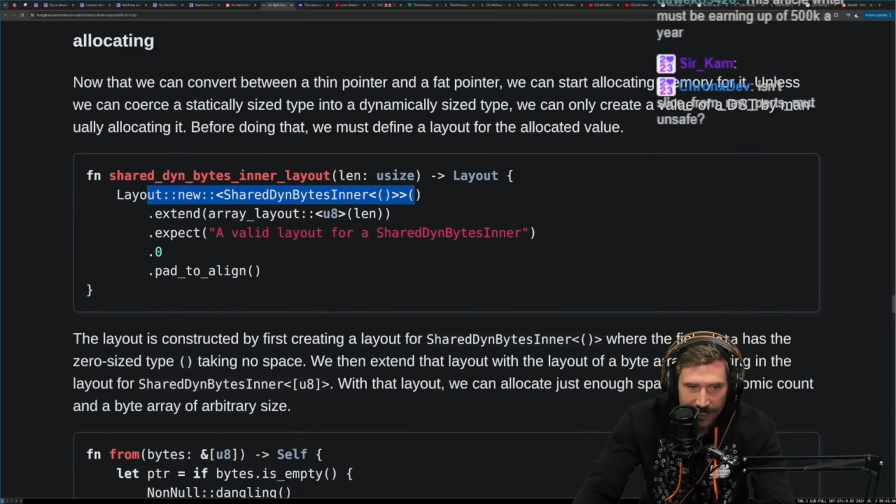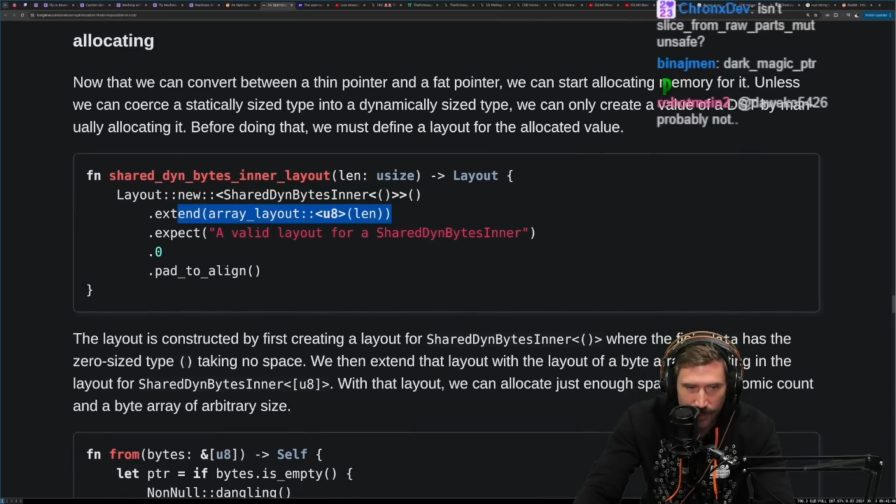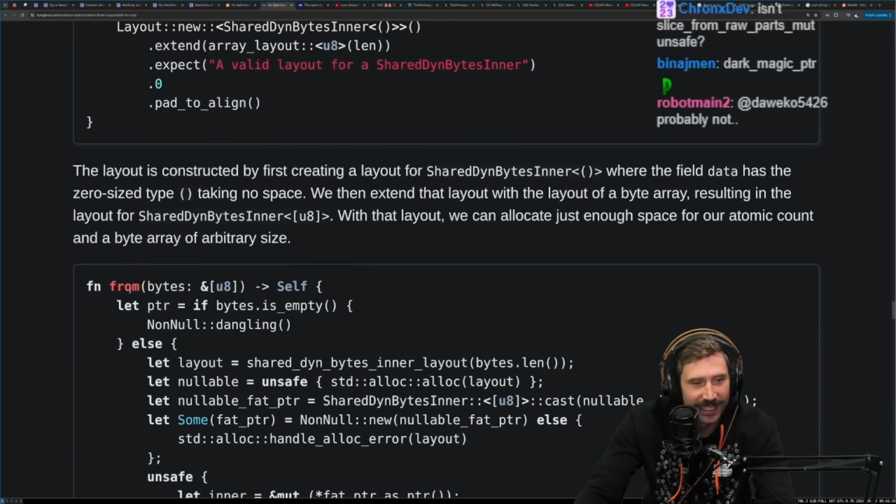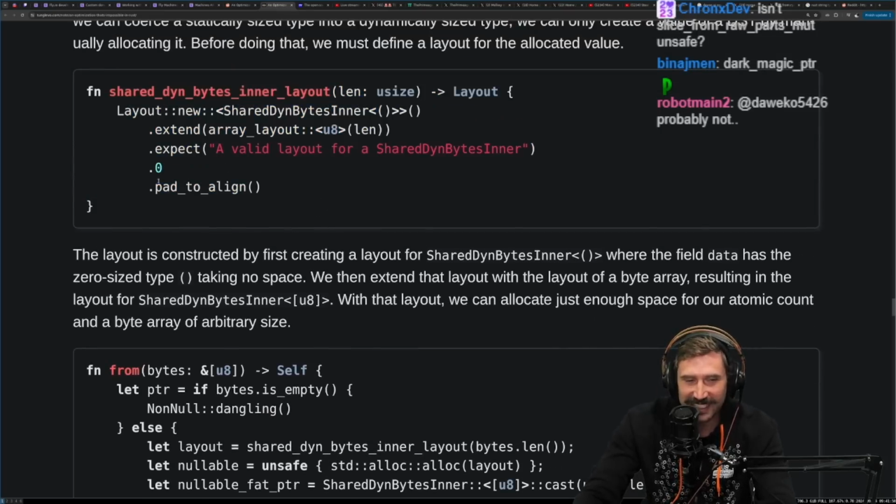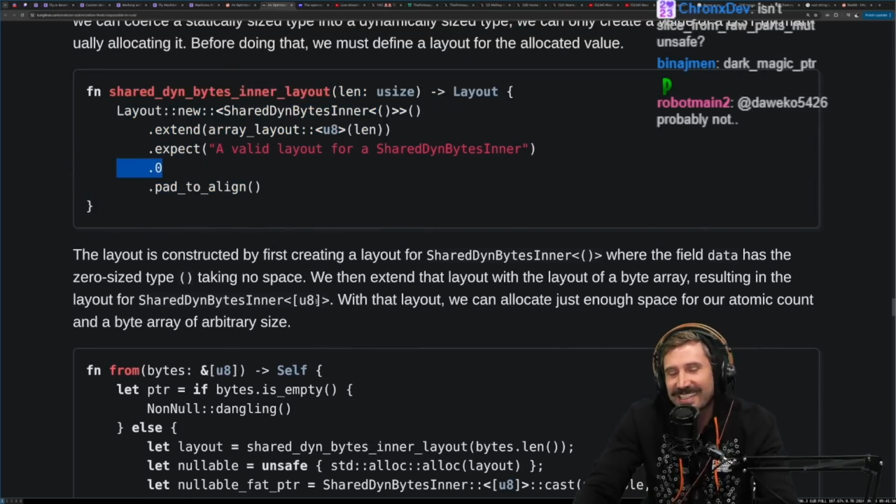We have a new layout, which extends this array layout of U8. Expect the layout to be this one. .0, it must be a tuple of some sort. Pad to align, layout. Boom, let's go. Let's go, .0. That still to this day always kind of weirds me out a little bit.